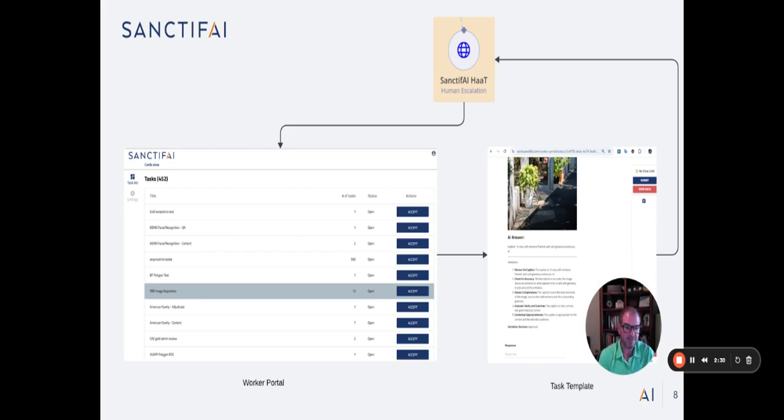Task templates themselves are eminently customizable, whether it's just free text or there's a form data entry, or maybe you have a custom React control you need to show to a worker. We can do all of that and then stream the response back to the language model into the chain, exactly like a language model would.